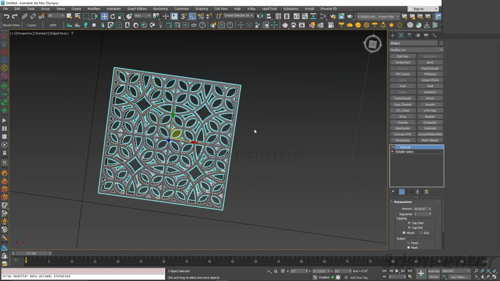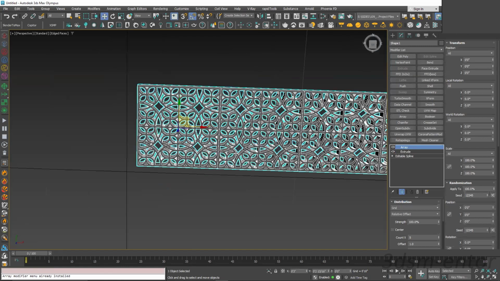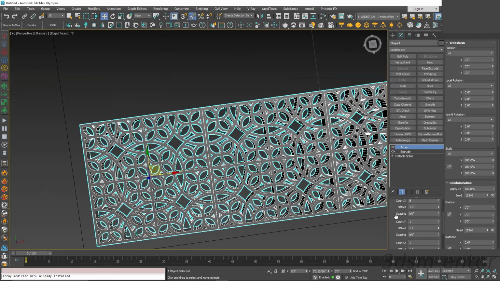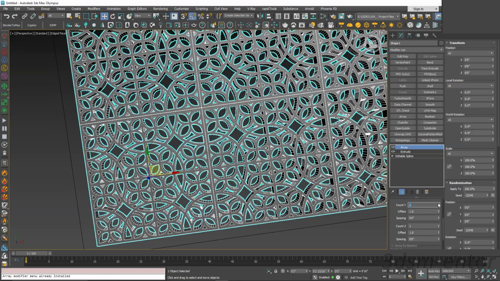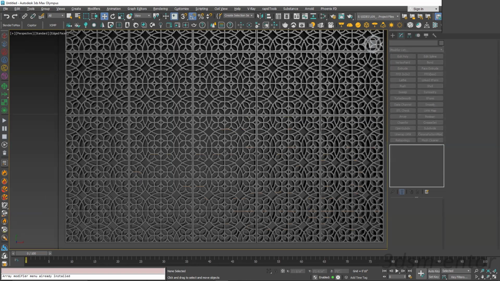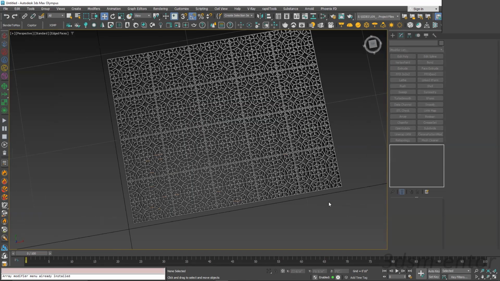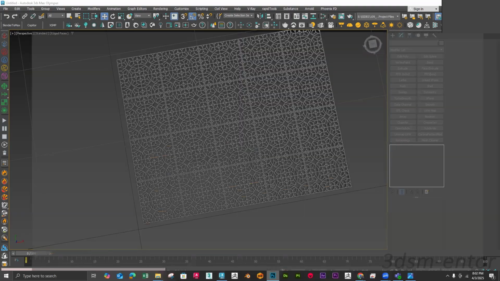Let's apply an array modifier at the top to get this nice continuous CNC panel effect. You can do this with any kind of design.